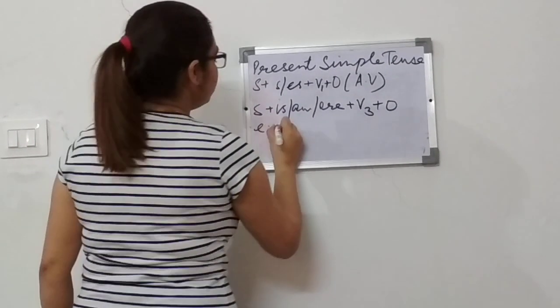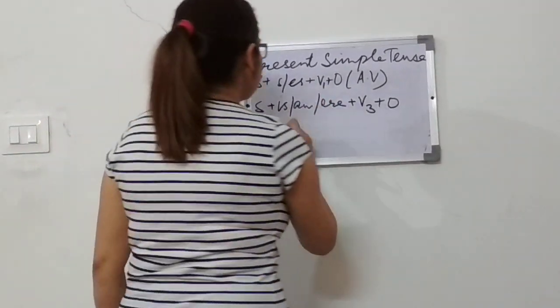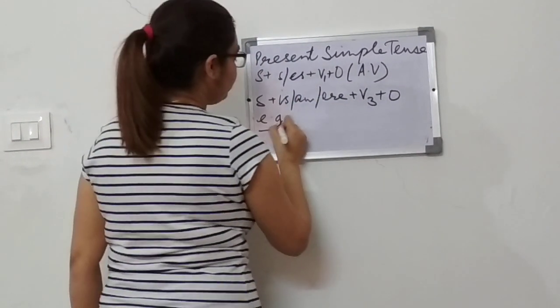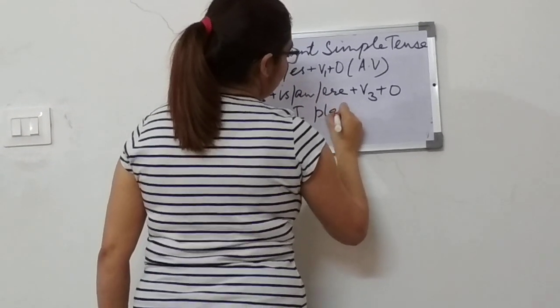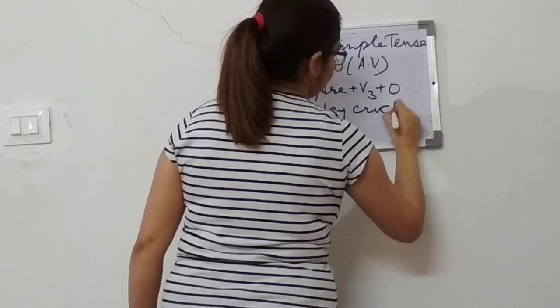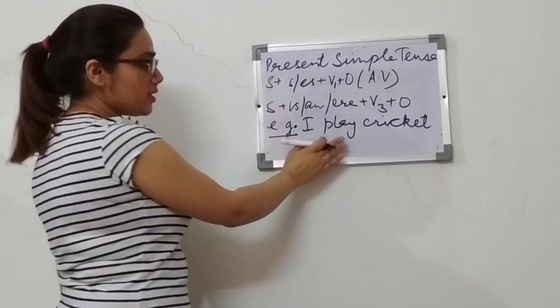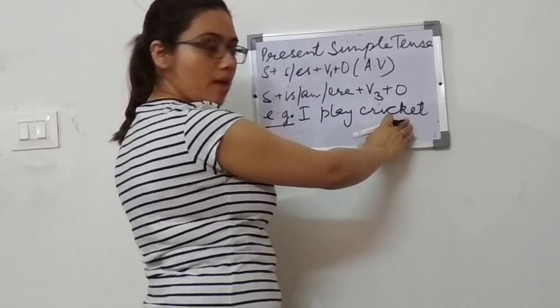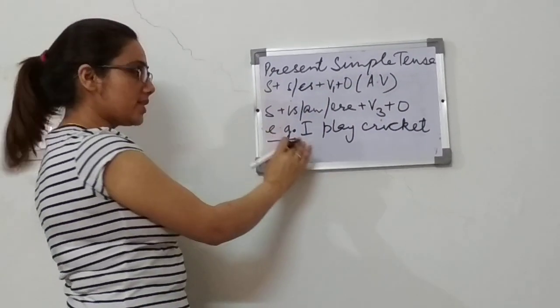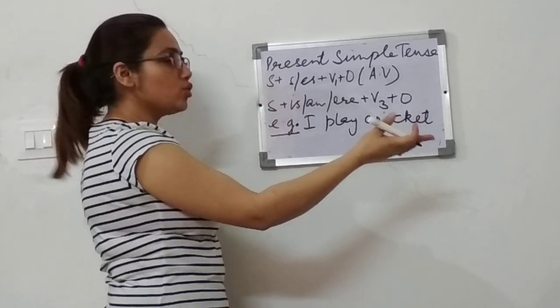Let me give you another example. I play cricket. Here I is your subject, play is your action, that is the verb, and cricket is your object. Now cricket will become your subject, and I will change into me.